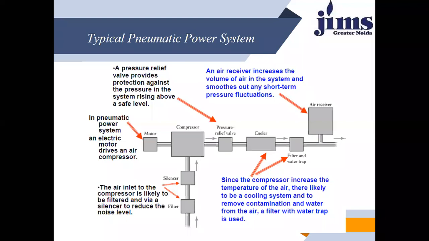Let us suppose we have an air pressure which is less than required. In that condition, the air receiver tank will pass on the pressure and maintain the average value that we require. And let us suppose we have an excess quantity of air that is not desirable for our purpose. So what will we do? The excess quantity of air must be stored in the air receiver. So move on.